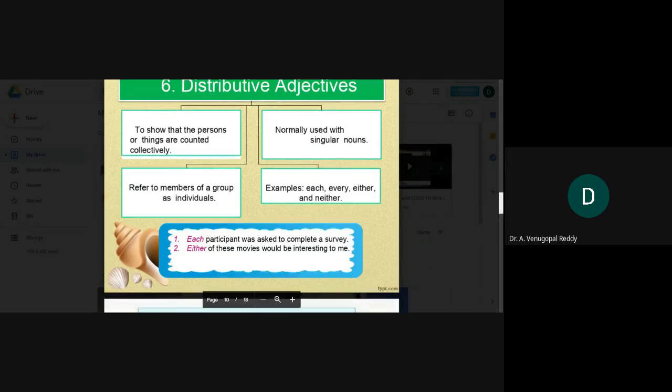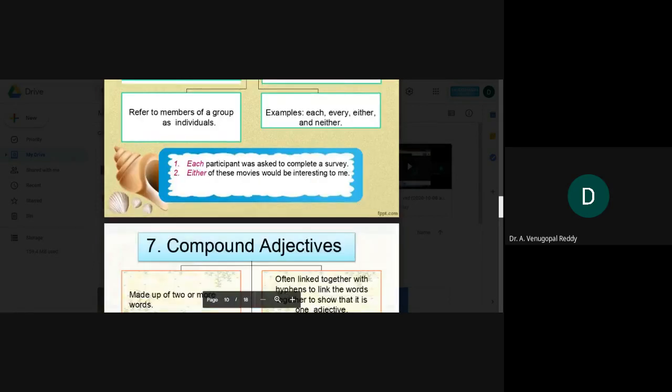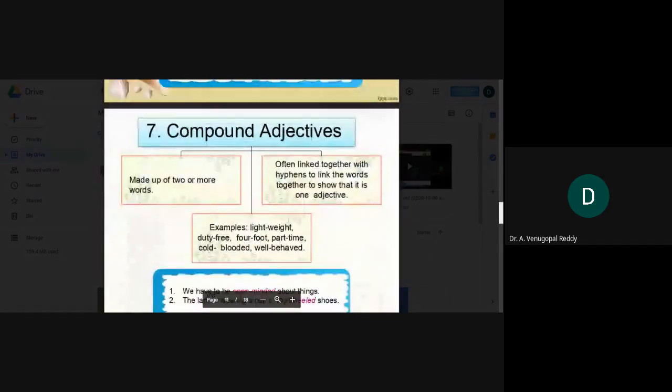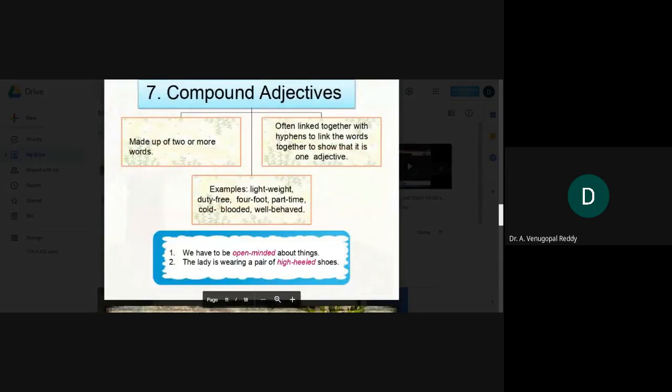And let us see the last type of adjective, that is compound adjectives. Compound adjectives are made up of two or more words. So, for example, lightweight, duty free, food, part time, like that.